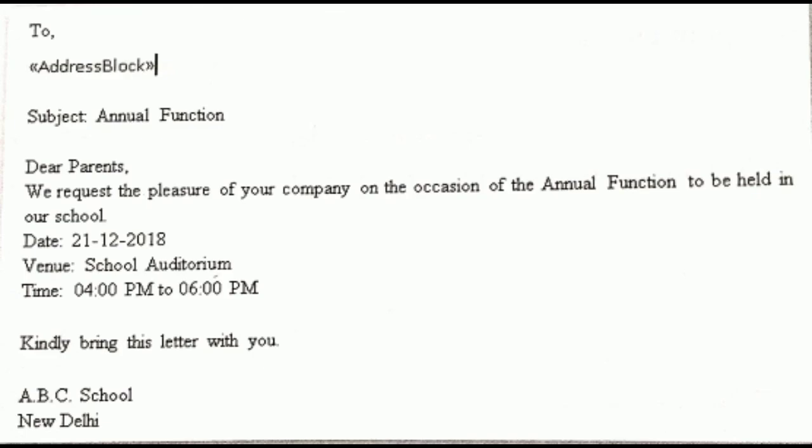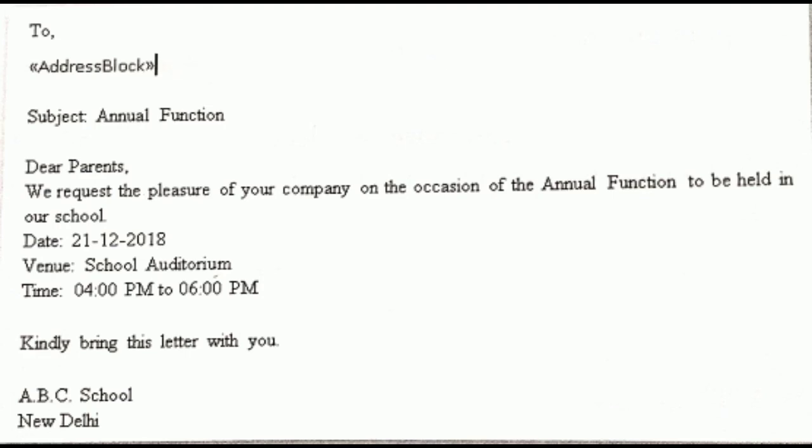Now see, we have got the merged document. That is, inside our invitation letter we have got a space for writing the address. Next there is a space given for writing the address. That means our invitation letter has been merged, that is, the main document and data source have been merged.